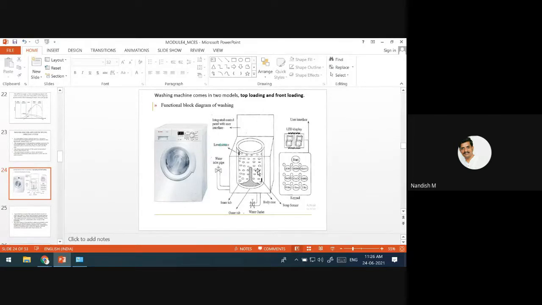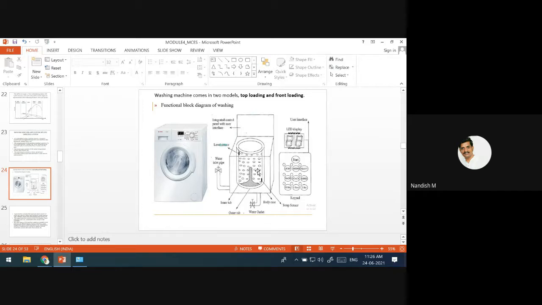After that, what is next? The second phase of the washing is, whenever it washes once, it is going to remove that water. First, it moves the cloths top, bottom, left, right. That is the first phase. After that, it removes the water, which will be pumped out from the tub.